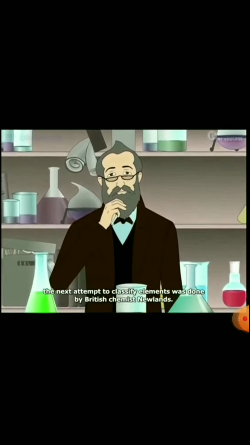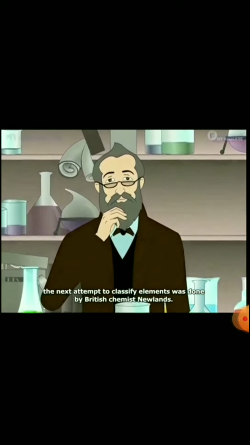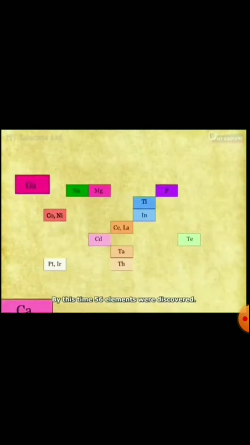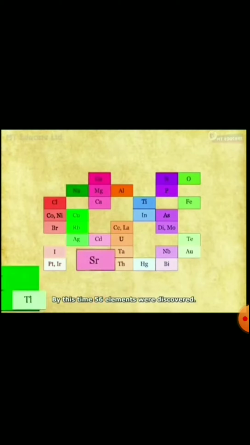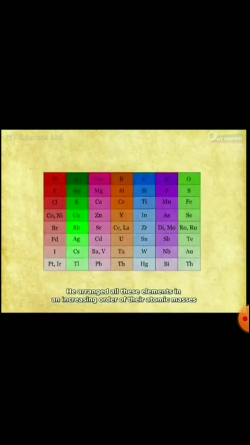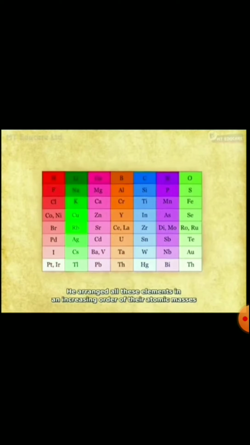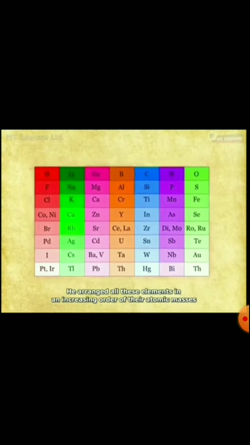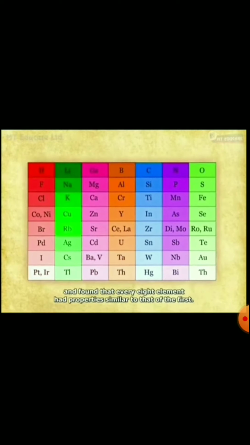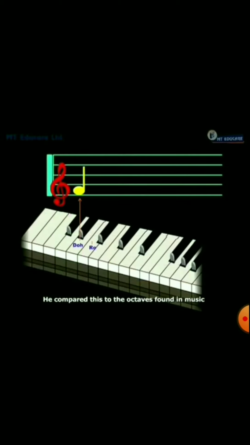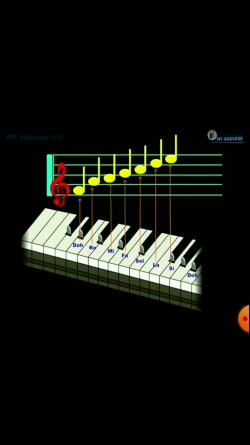The next attempt at classification was made by the British chemist Newlands. By this time, 56 elements had been discovered. He arranged all these elements in increasing order of their atomic masses. He found that every 8th element had properties similar to the first element. He compared this to the octave in music: Sa Re Ga Ma Pa Dha Ni Sa.